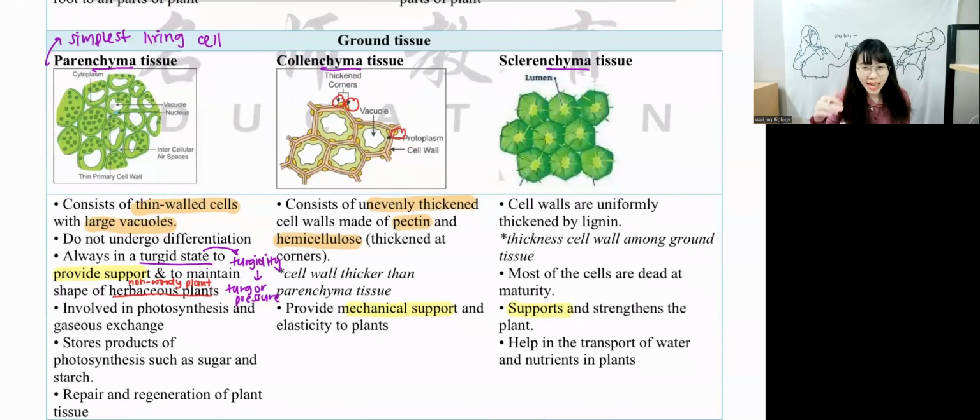Sclerenchyma tissue is thickened by lignin. Do you remember what I said just now? When things are thickened by lignin, what are they? They are what cell?